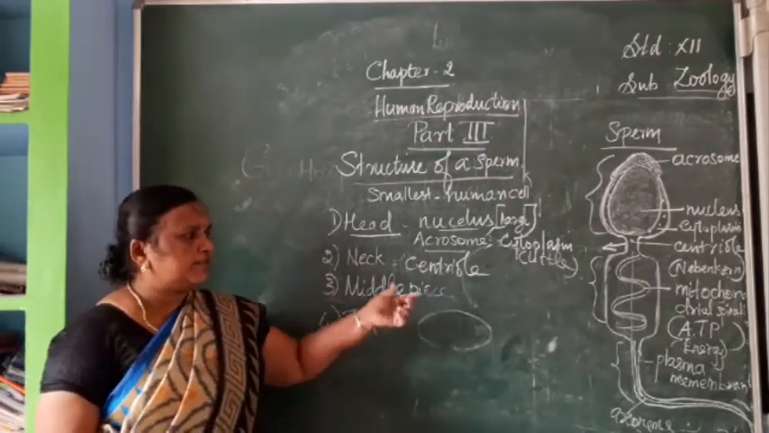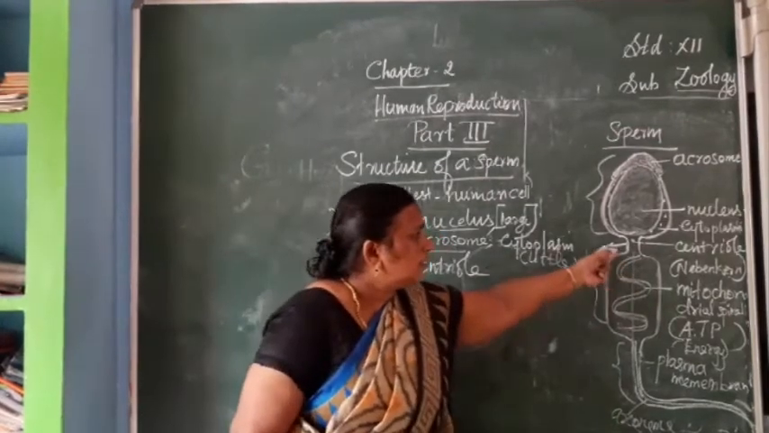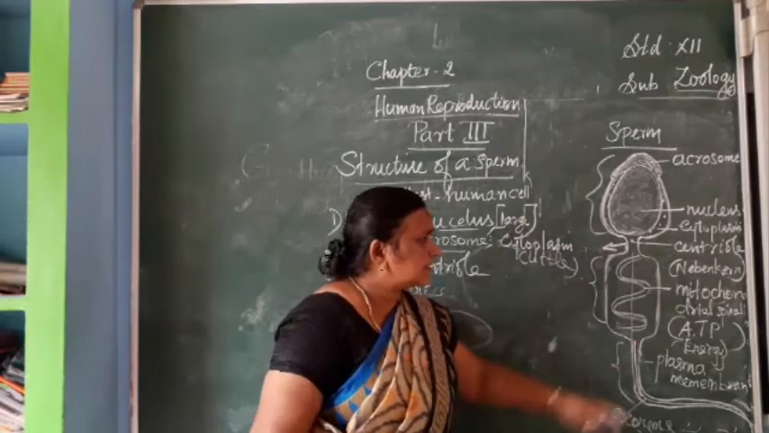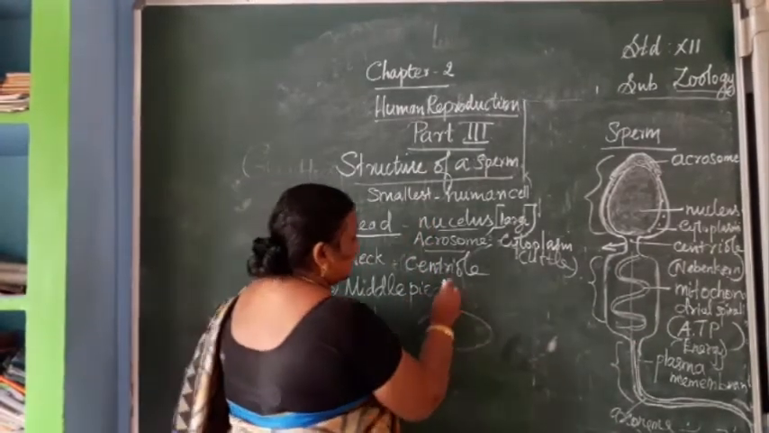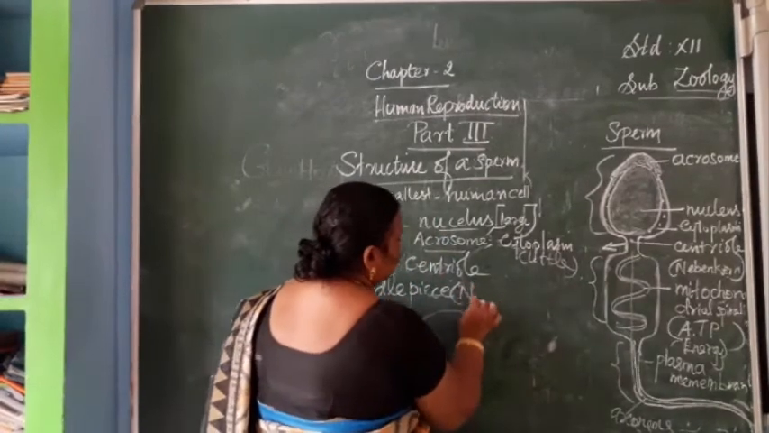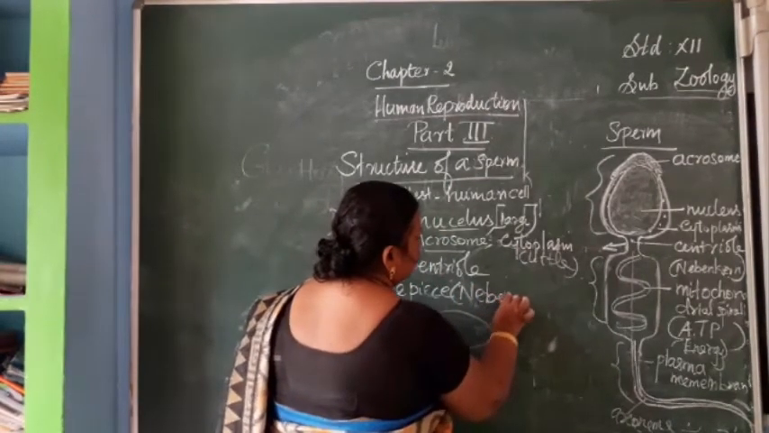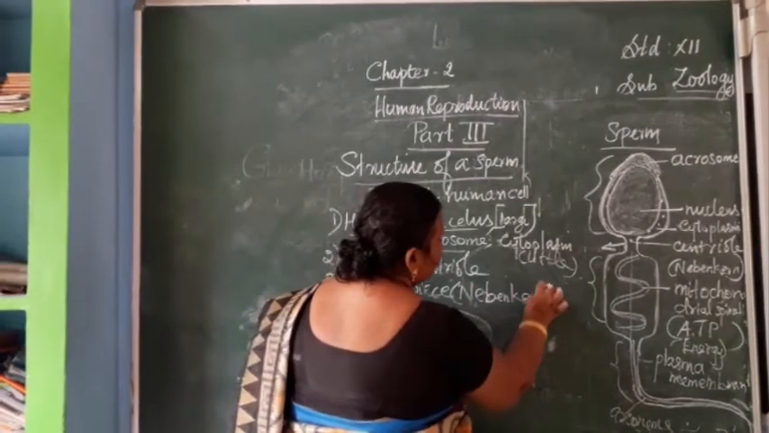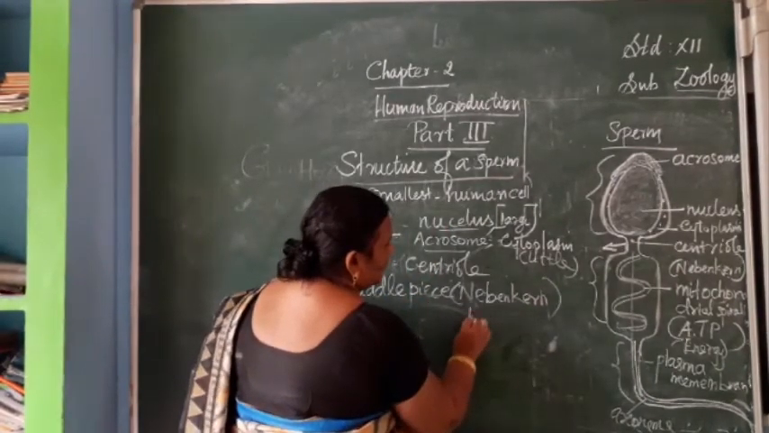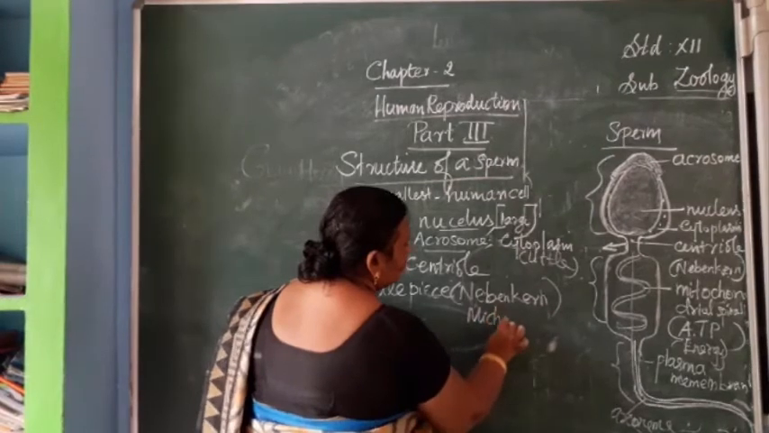Then the middle piece is in between the neck region and the tail piece. It is contained in the Nebenkern. What is Nebenkern? Nebenkern means spiral mitochondria or mitochondrial spiral.